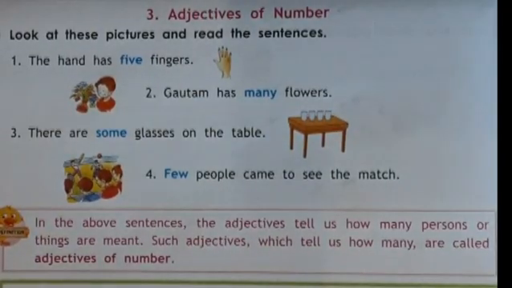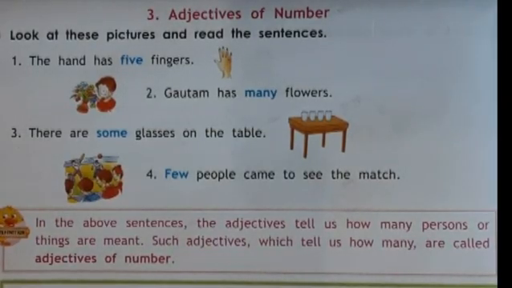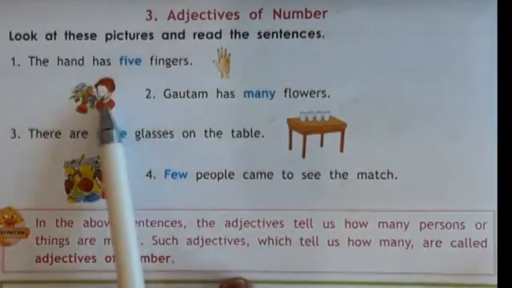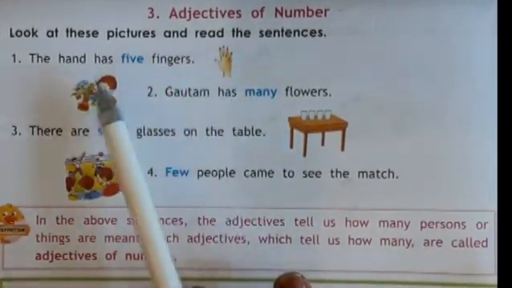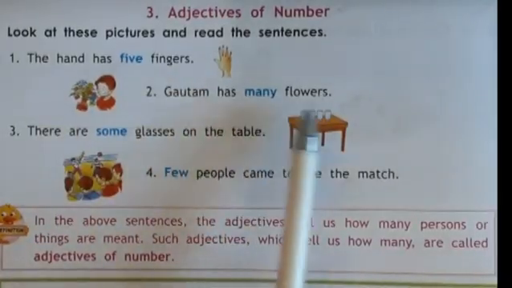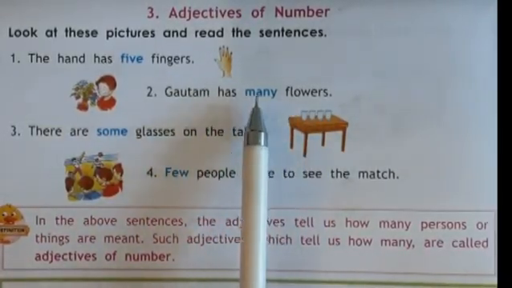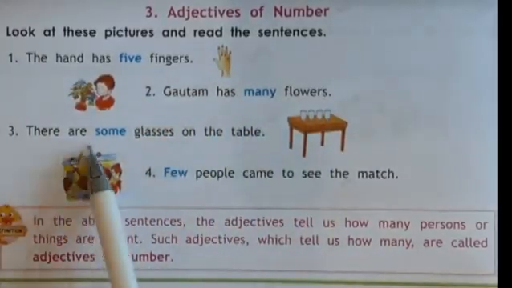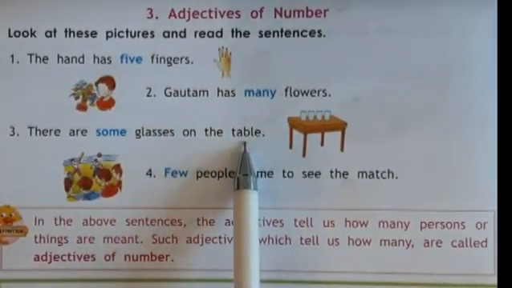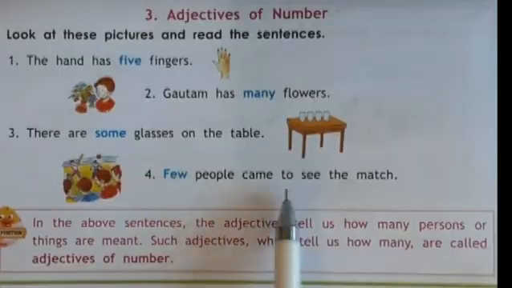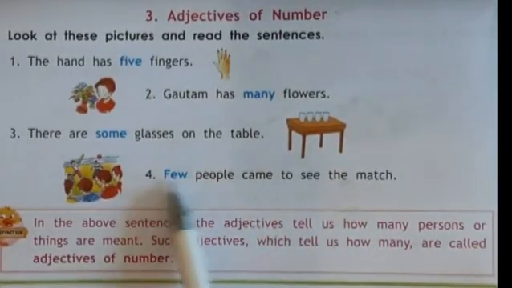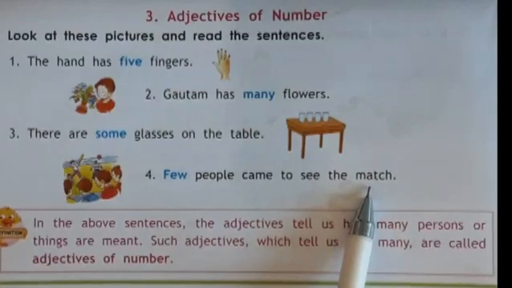We have adjectives of number. Here we have some sentences. We will look at some sentences to understand adjectives of number. The hand has 5 fingers. We can see here how many fingers, so 5. Gautam has many flowers. How many flowers does Gautam have? Many. There are some glasses on the table. How many glasses are there on the table? Some. Few people came to see the match. How many people came to see the match?